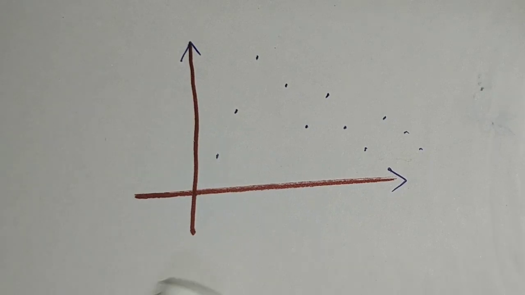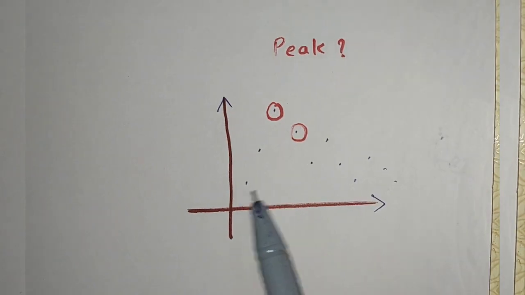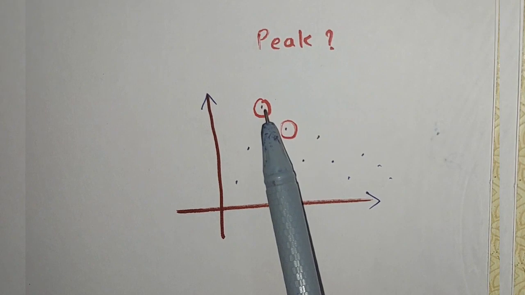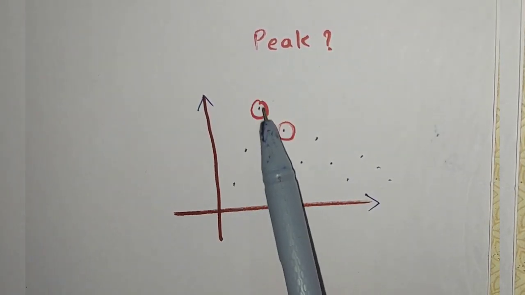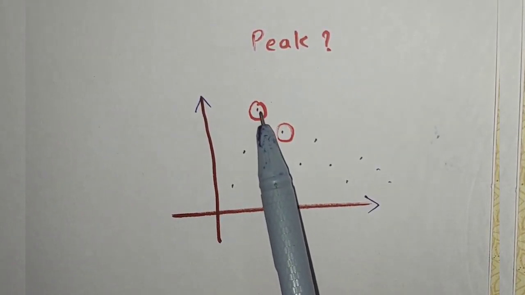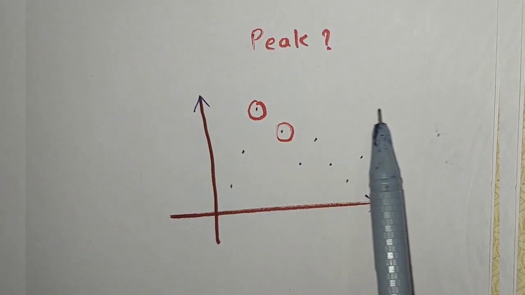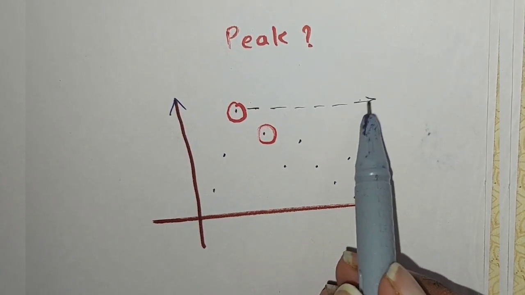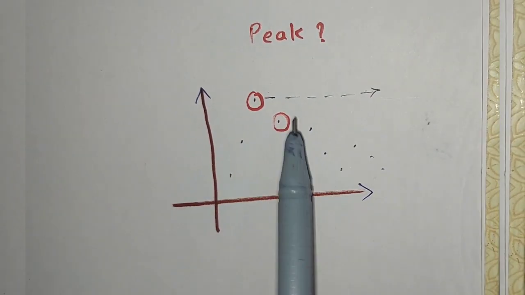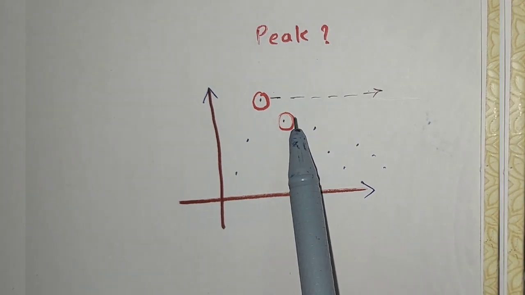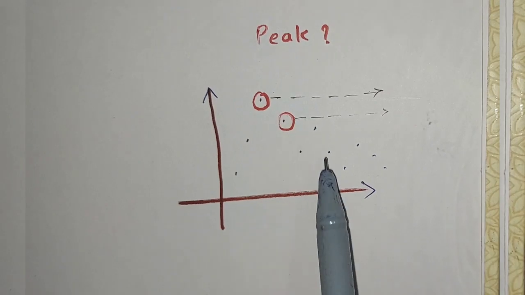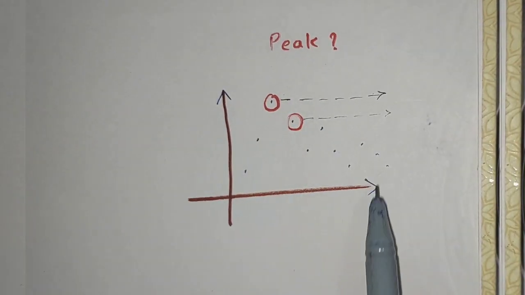Let's understand what a peak is. Say I have a sequence u1, u2, u3, u4 and so on, and I have to pick an element from this sequence. I'm saying this is a peak because after this stage no element comes above this line. I can draw an imaginary line, and since nothing crosses it, this is my peak. The second peak is this one, because again no other element comes above it. If one does, then this is not a peak. In this way I'll be getting the other peaks.